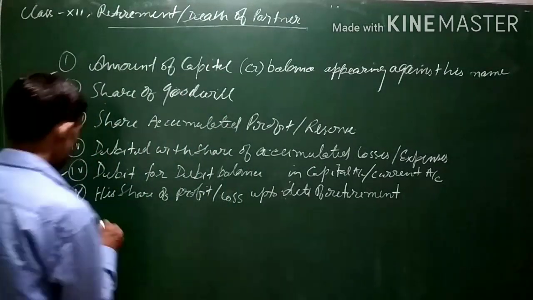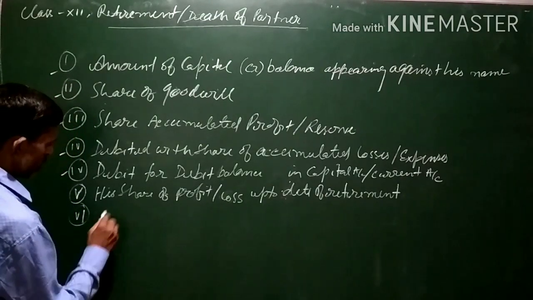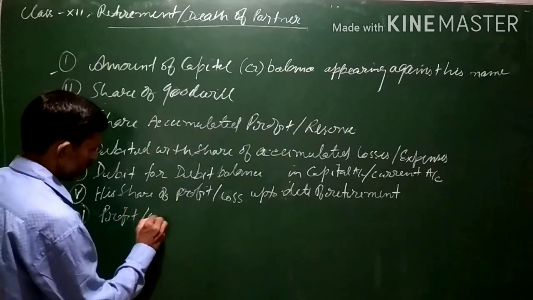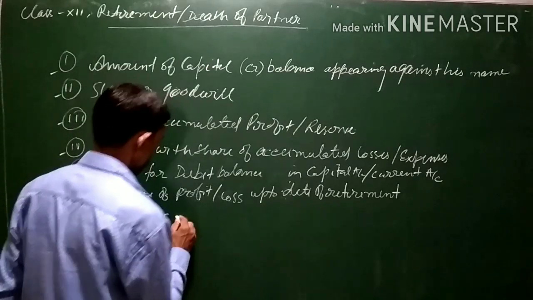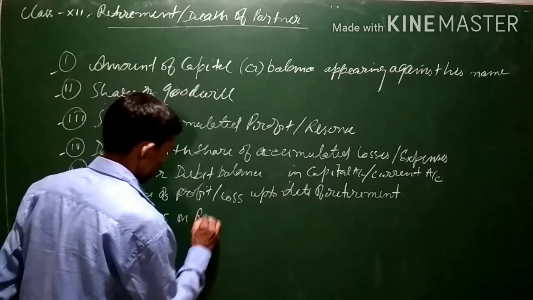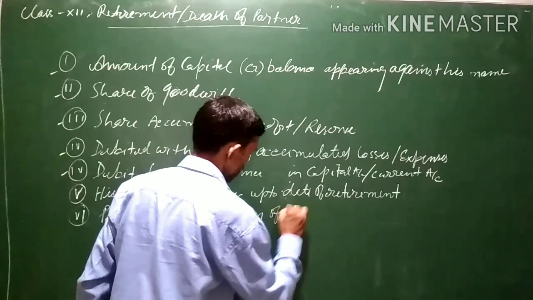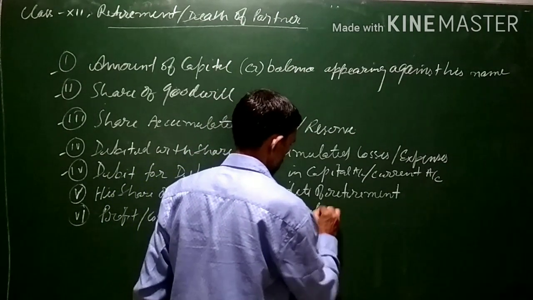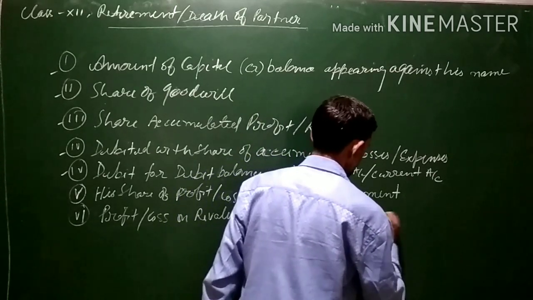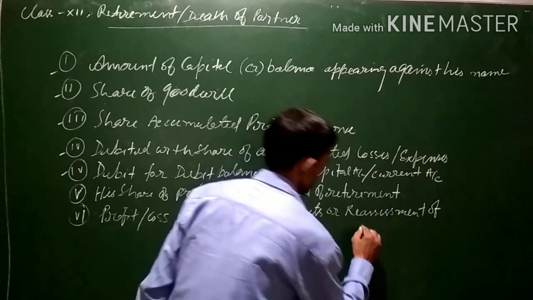Revaluation of assets or liabilities, or you can say better write profit or loss on revaluation of assets or reassessment of liabilities.